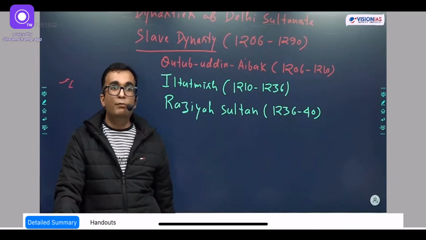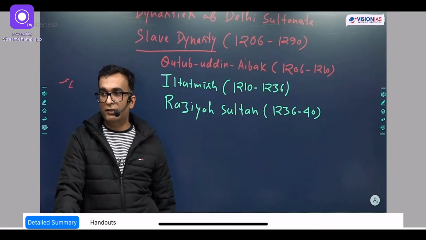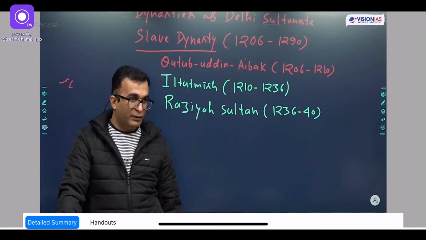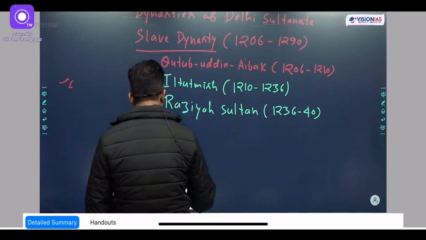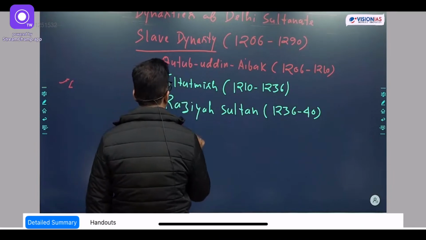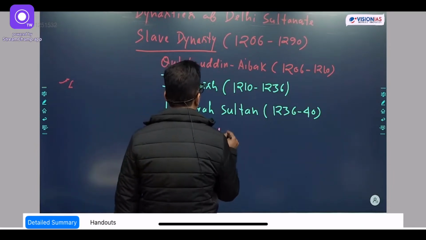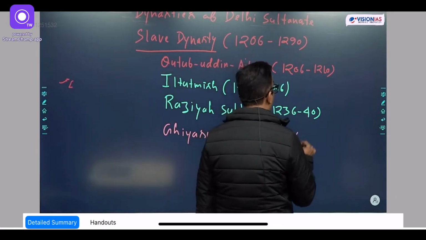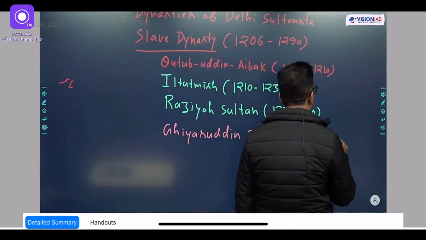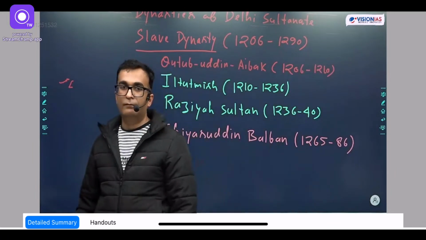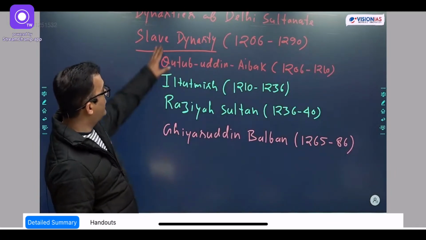But then came the most powerful ruler of the slave dynasty, who consolidated Delhi Sultanate rule further. The name of the man was Ghiyasuddin Balban. So write his name, Ghiyasuddin Balban, 1265 to 86. So this is the slave dynasty.